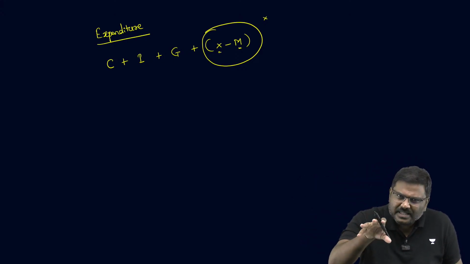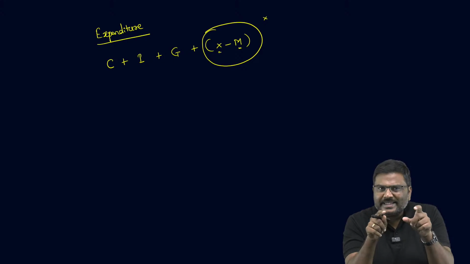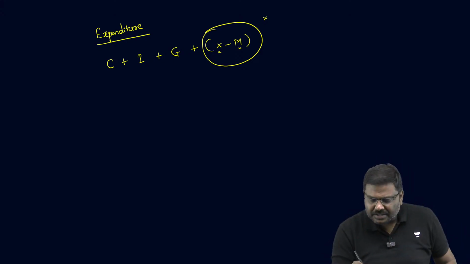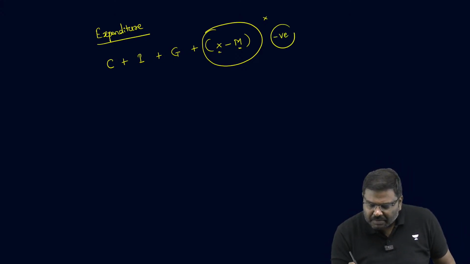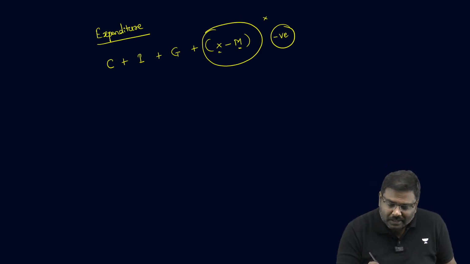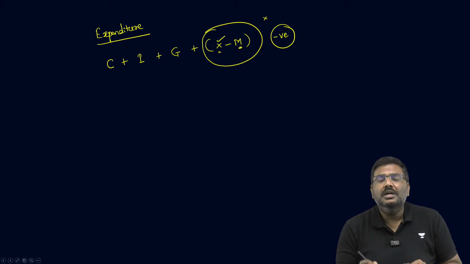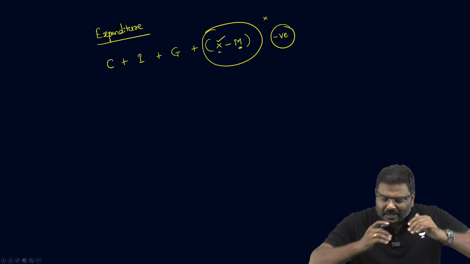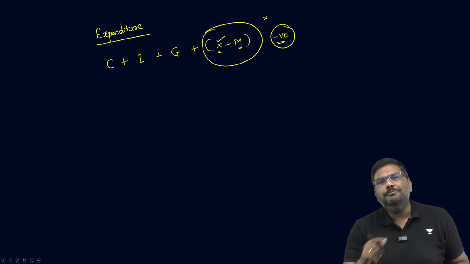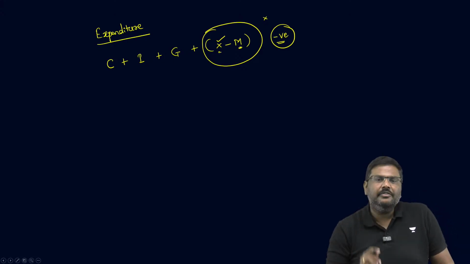And here itself, please remember this. The X minus M for India is essentially a negative number. That is because of the exports being smaller in value compared to imports. The import value becomes higher. Hence, the overall output of X minus M is negative.